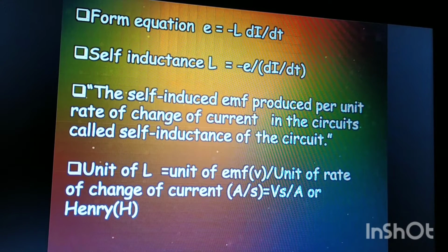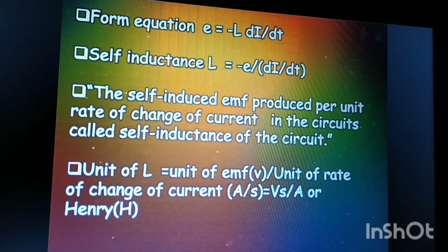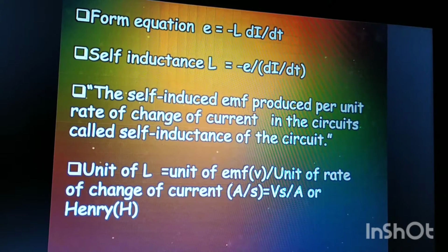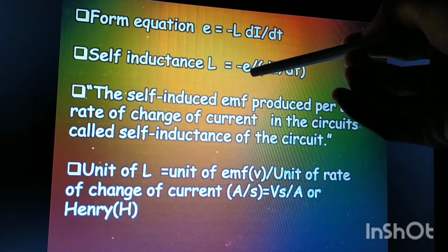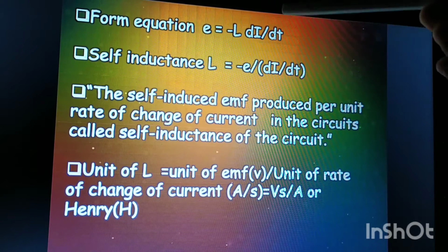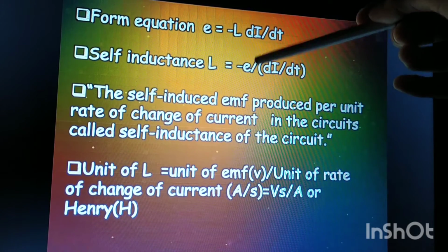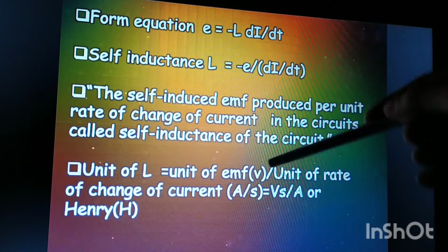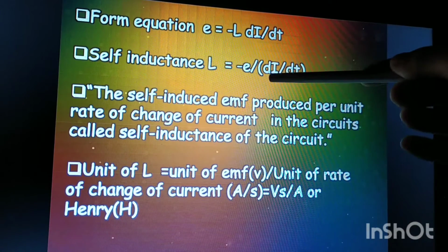Now, what will be the unit of this self-inductance? From here, this is the induced EMF, which is measured in volts, per unit rate of change of current.